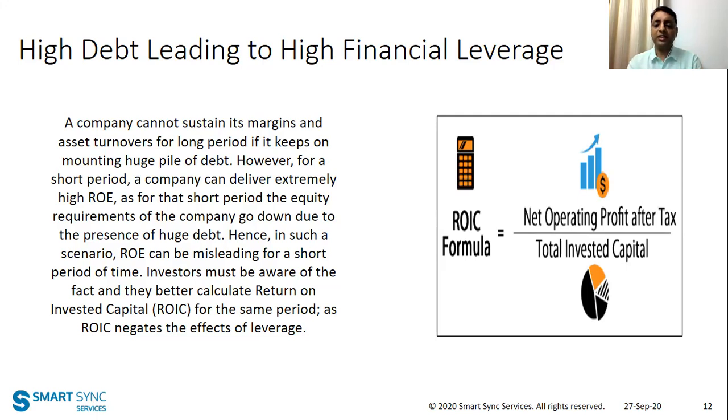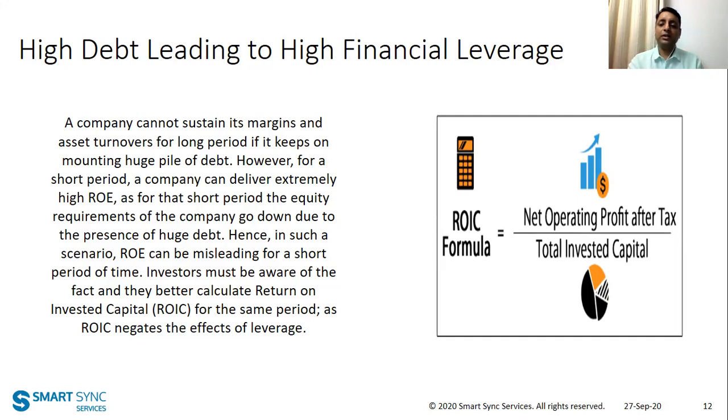Because the interest rate on debt will keep on increasing. In such kind of companies, a better metric to look at is not ROE but ROIC, which is return on invested capital. Return on invested capital is calculated as net operating profit after tax by total invested capital. In the net operating profit after tax, you don't take the interest payout.